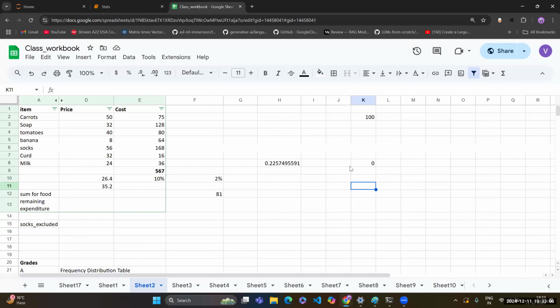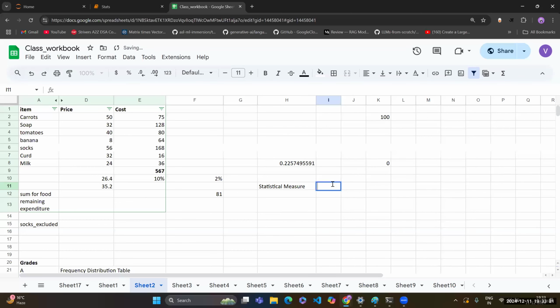For rating the performance, we require a statistical measure. We need a statistical measure that is going to tell us about the measure of central tendency. Now this might be a new word for you guys. Let's understand what is this measure of central tendency. It is nothing but your mean, median, mode. It's a fancy name in the data science and data analytics field, but it is basically the three M's: mean, median, and mode.